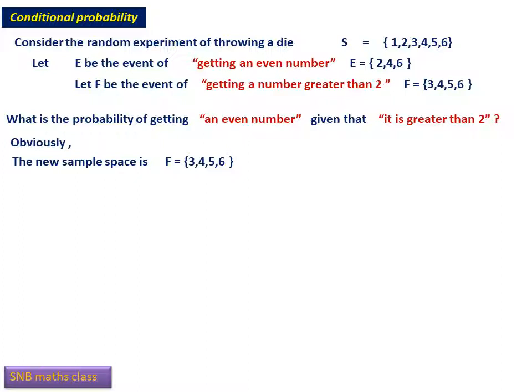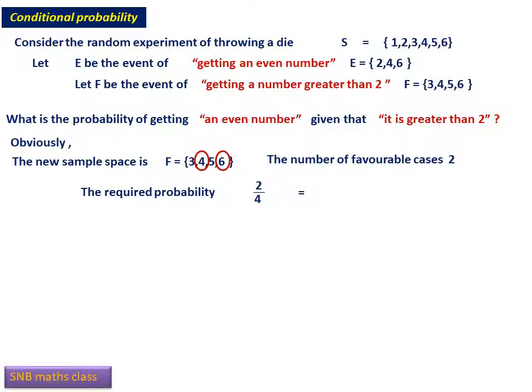So the new sample space becomes F, that is 3, 4, 5, 6, and the number of favorable cases will be 2 only. How many even numbers are there? 4 and 6 only. One is 4, another one is 6. Now apply the definition of probability. The required probability will be equal to 2 by 4, because number of favorable cases is 2. Total number of cases will be 4, because now the sample space has changed because of the condition, it is greater than 2. Therefore, it is 1 by 2. This is called the conditional probability.